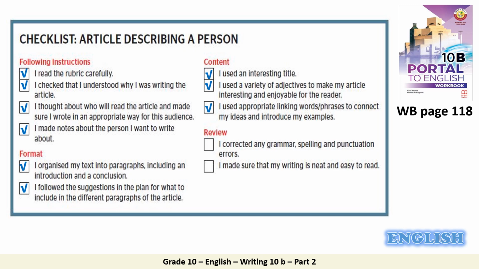Now, what about the review? I corrected any grammar, spelling, and punctuation errors. Okay, I checked there were no mistakes of grammar, etc. And finally, I made sure that my writing is neat and easy to read. Yes, I checked that before writing, after writing.